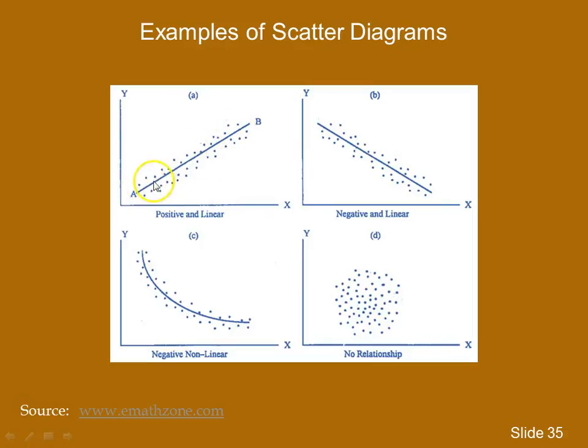We obviously here have an upward sloping or positively sloped relationship, and it appears to be fairly linear, fairly straight line. Just the opposite over here, now we have a downward sloping straight line relationship. Here we have a negative relationship, but it seems to be curved or nonlinear. And finally, down here, we pretty much have no obvious relationship. No linear relationship, no curved relationship.